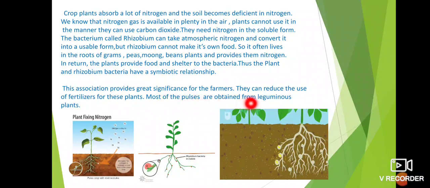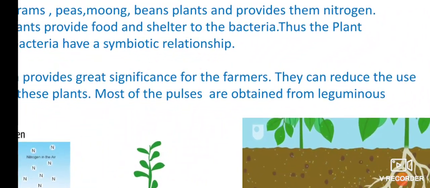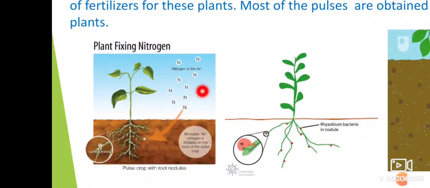Most of the pulses are obtained from leguminous plants. Leguminous plants means all the gram plants and all the pulses. Grams, pulses, what we get? These plants are called leguminous plants. Means these rhizobium bacteria live in the roots of these leguminous plants. See the first image here. See, nitrogen in the air which is found in the gaseous form. The rhizobium bacteria which is present in the soil, it converts this gaseous nitrogen into usable form and provides this converted nitrogen to the plant.